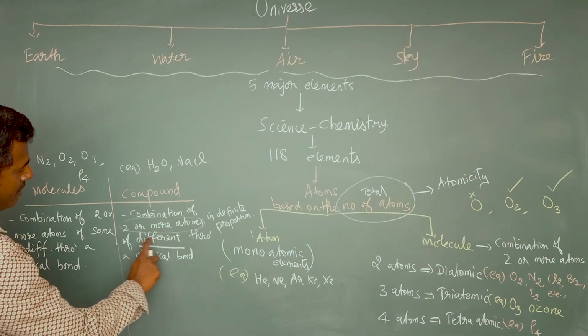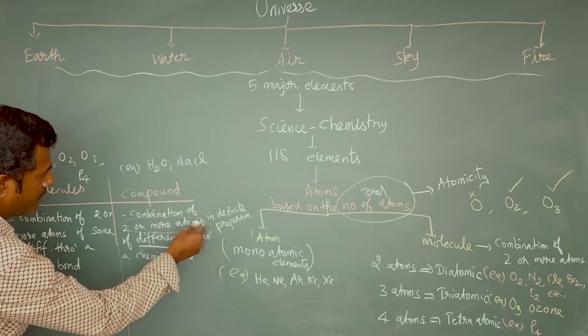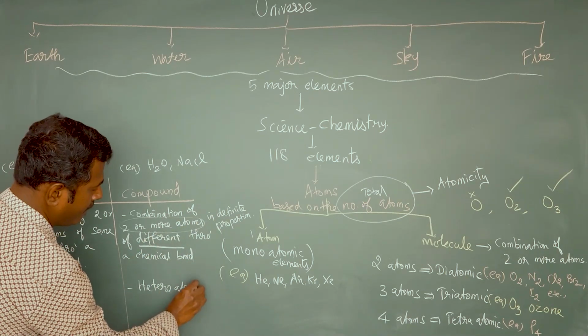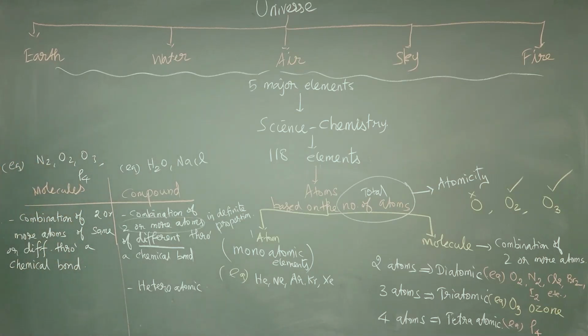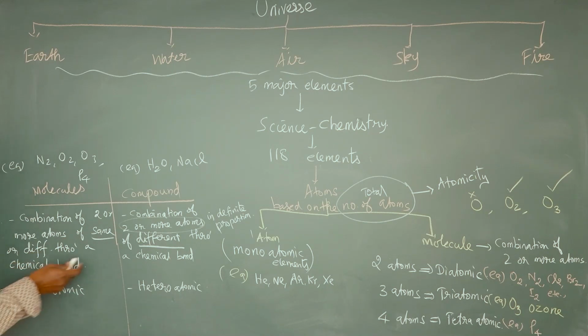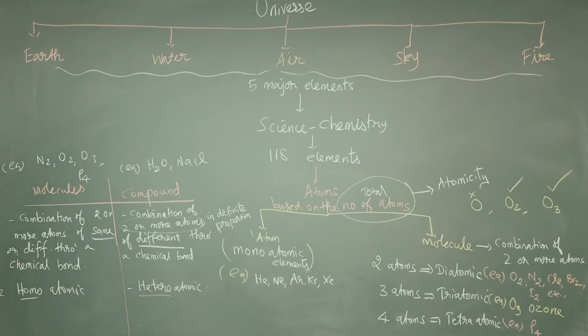From the definition itself, we can see that in compounds, the 2 or more atoms are different. Different means hetero, so compounds are always heteroatomic. Molecules will always be homoatomic. From the first point itself, we take the second point. Homo means same. Hetero means different.